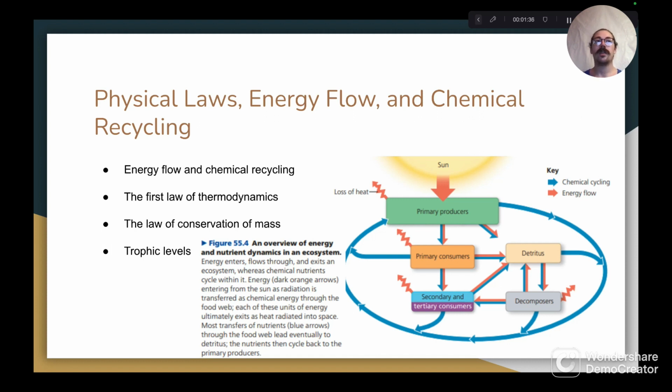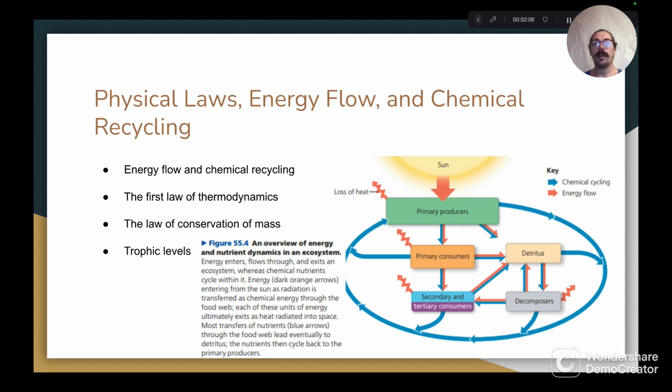Next, we'll talk about the law of conservation of mass. Like energy, mass cannot be created or destroyed, but it can be converted. For example, plants and chemosynthetic organisms convert chemicals obtained from abiotic factors in inorganic forms into parts of organic compounds, and decomposers return them back to their inorganic forms. Unlike energy, chemicals do not always eventually exit an ecosystem, but they go through a recycling process.